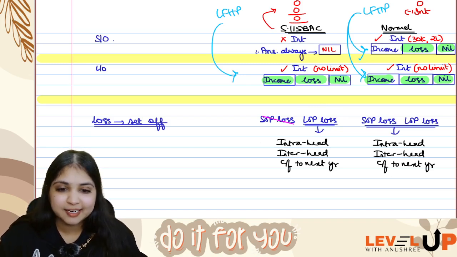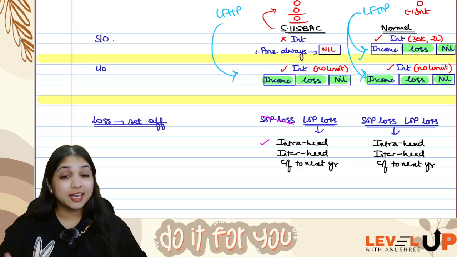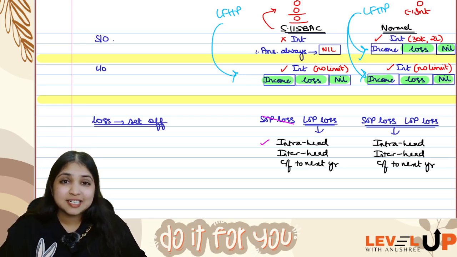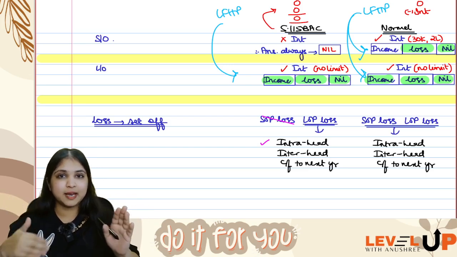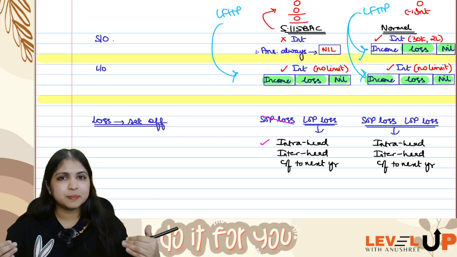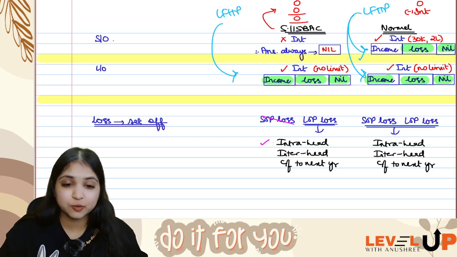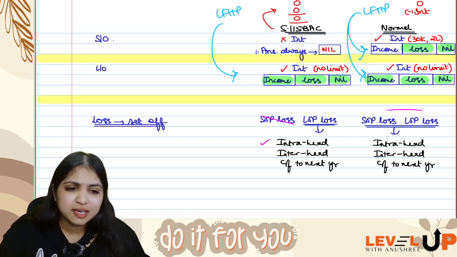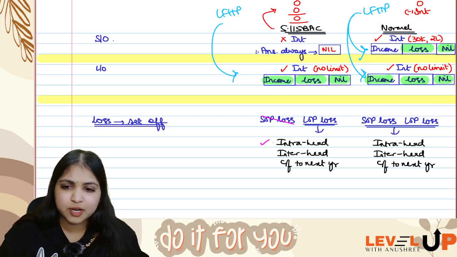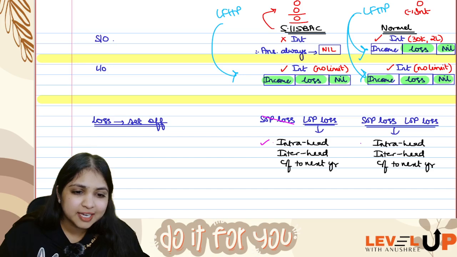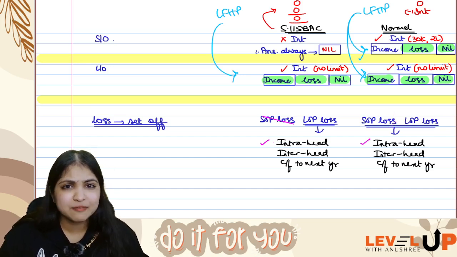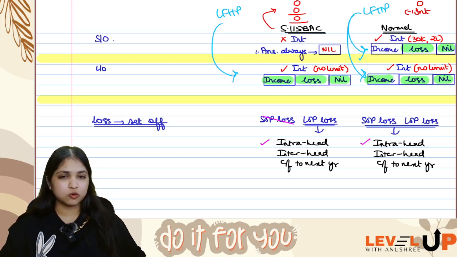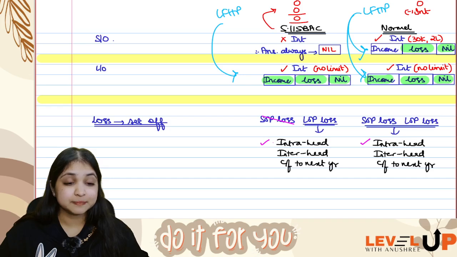Can you do intra-head adjustment? Yes, of course. Intra-head means you can adjust it against income from another house property. So within the same IFHP head only, one property loss, one property income, you can set it off. Intra-head you can do. Even in the normal regime, if you have loss from house property, you can do intra-head. In the normal regime, as we've already said, it can be self-occupied loss also, or let-out loss also. You can do intra-head adjustment.